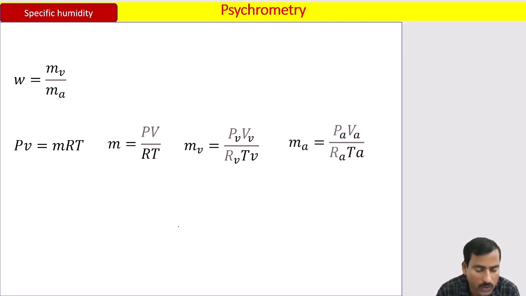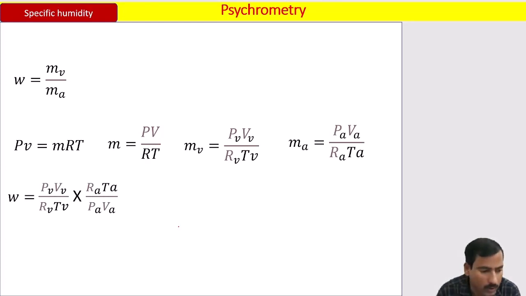In the same way, I am going to write the formula of mass for dry air. M suffix A, mass of dry air, is equal to P suffix A, that is partial pressure of dry air, V suffix A, volume of dry air, R suffix A, characteristic gas constant of dry air, and T suffix A, temperature of dry air. Okay, so I am going to substitute both the mass of water vapor and the mass of dry air in equation number 1, that is W equal to m_v divided by m_a. This will be the equation after substituting.